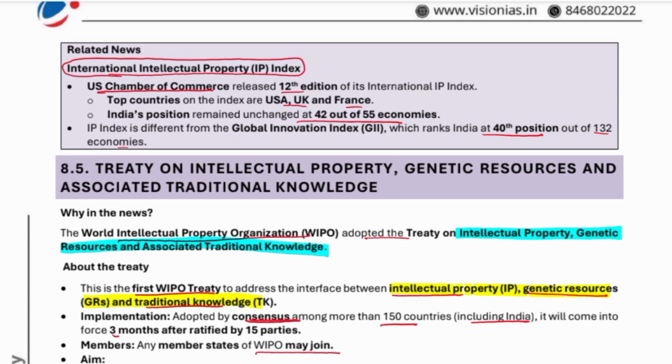Related news: the International Intellectual Property Index. The US Chamber of Commerce lists all the editions of its International IP Index. Top countries: USA, UK, France. India's position remains unchanged at 42 out of 55 economies. Please remember the index is released by the US Chamber of Commerce.